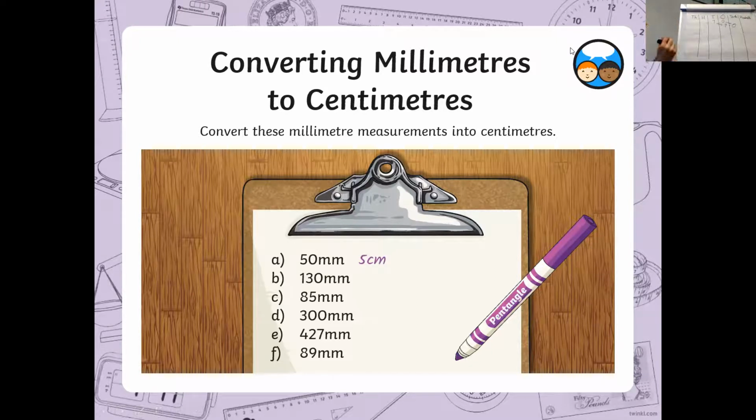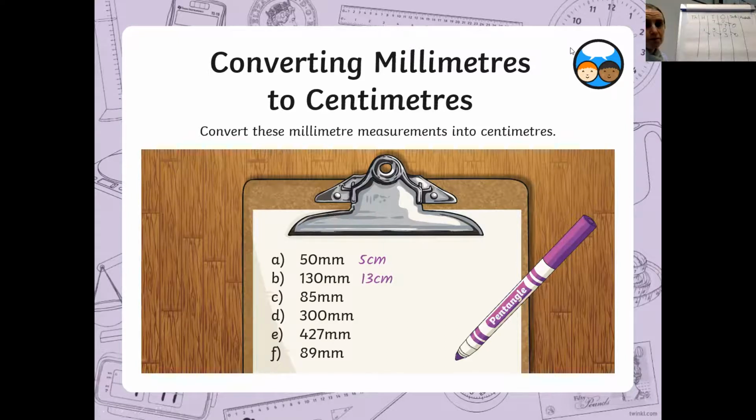130 divided by 10. Just to show you this example, you put the 1 in the hundreds, the 3 in the tens, the 0 in the ones. Each digit's moving one place to the right. So we end up with an answer that is 13 centimeters, okay? And hopefully you did exactly the same with all.